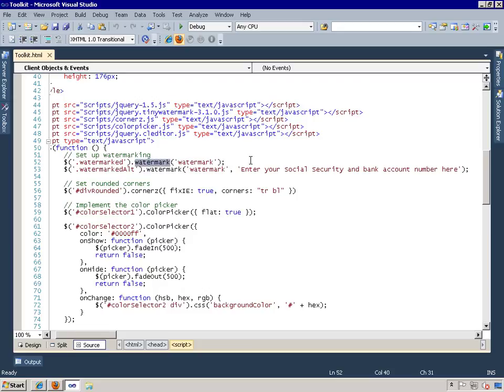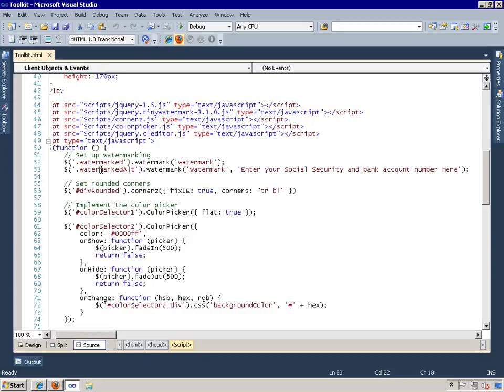This is part of that watermark plugin, and specifying that it should use that watermark CSS style that I just showed you. And it's using this class. All of the first 2 elements that I showed you, text elements, have this class assigned to it. And this is telling it to use this class for the appearance of the watermarking, and that it gets the text from the title attribute of those first 2 elements.